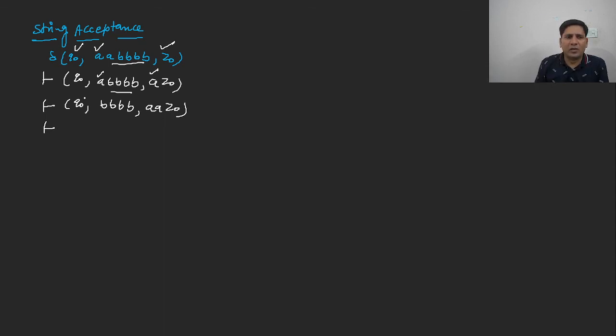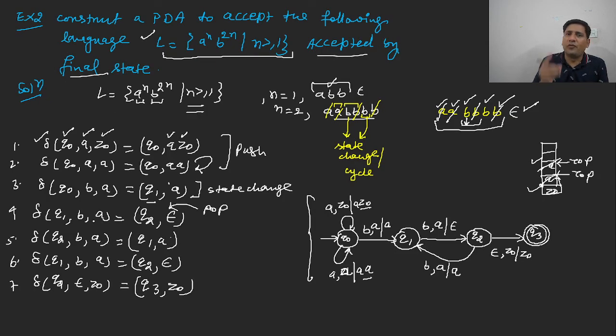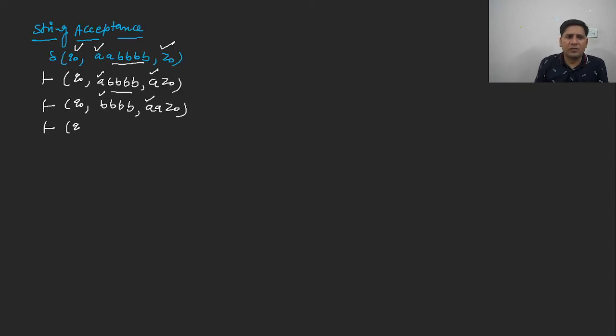Now you are having Q naught as the initial state, B is the input, and A is the topmost symbol. Let us go back. So first B will be used for state change. Q naught is the current state, B is the input, A is the topmost symbol. So we will change the state only. So now the state will be Q1. This is used for state change. So the remaining string is triple B, and the stack has double AZ.